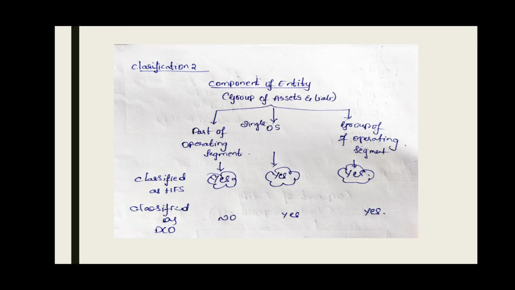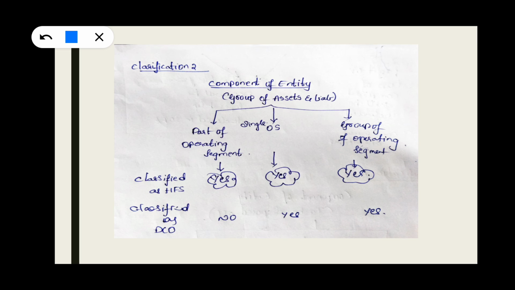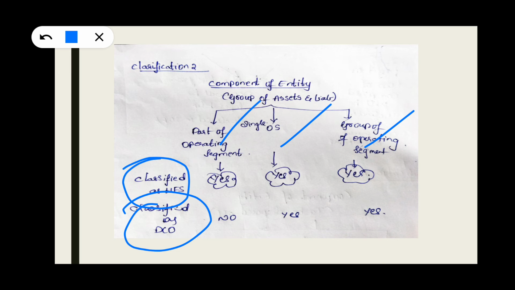And second, next, a component of entity as a part of operating segment. Single operating segment, group of operating segments: whether it is classified as held for sale, whether it is classified as discontinued operation. First point, part of operating segment. No. Is it a component of entity? Yes.